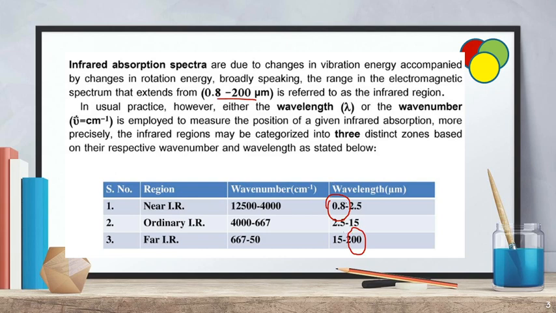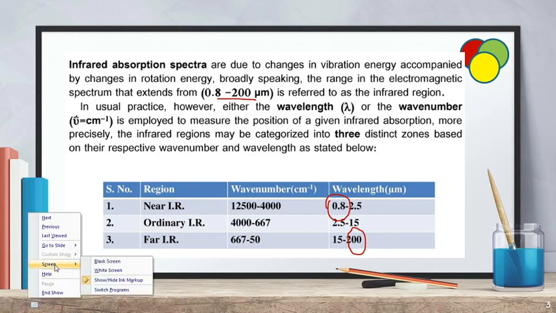So that is in terms of wavelength, but we are concentrating on wave number. In wave number, it is from 12,500 to 50 centimeter inverse. That means, if you want to elaborate, this is the IR region.